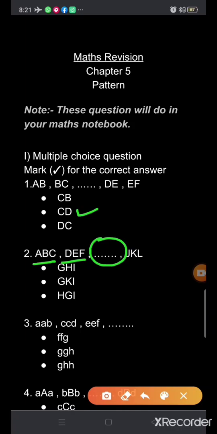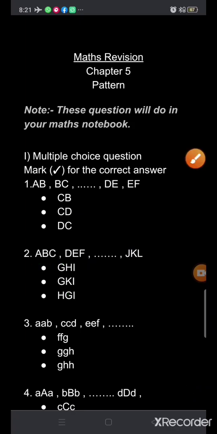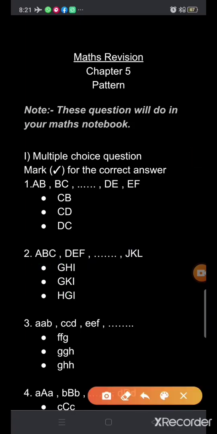Is it GHI or GKI or HGI? Which one is the correct? GHI. The first one is the correct one. GHI is the correct one.